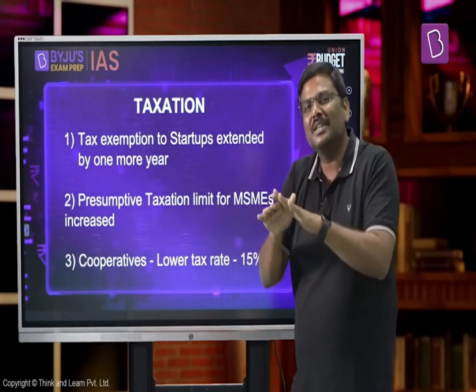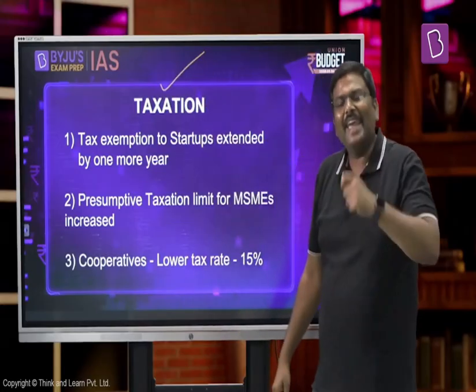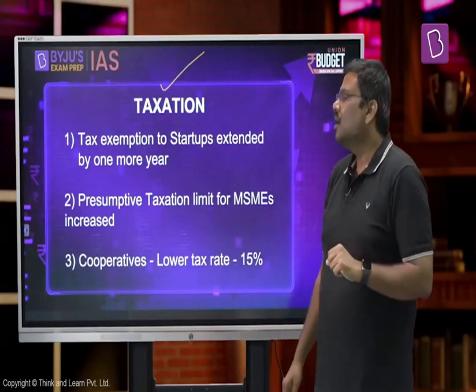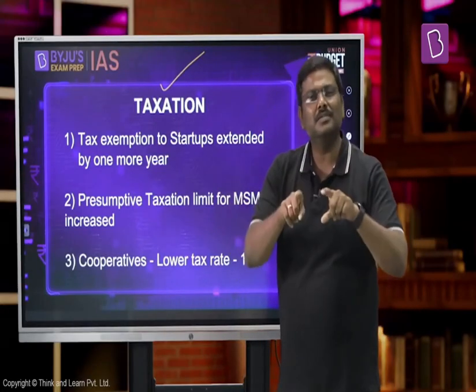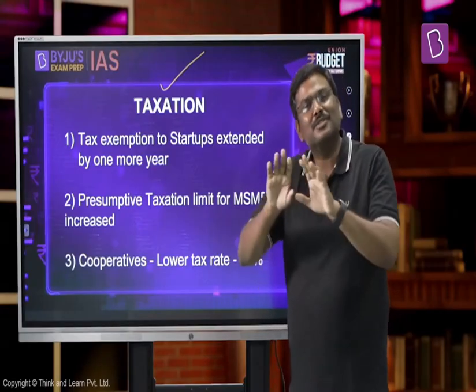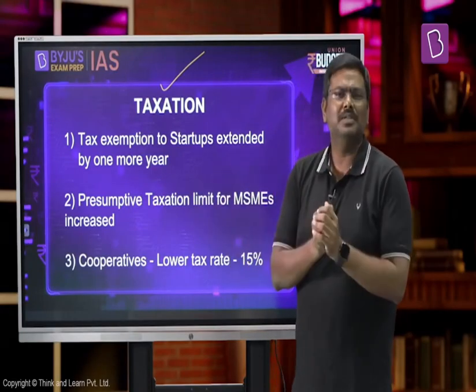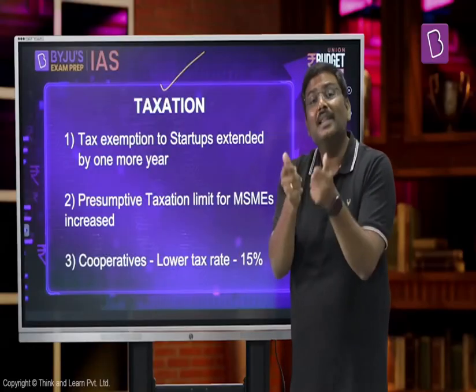Now, this is the most important announcement that the finance minister has done in all these 7 key pillars. But should we stop the discussion of the budget after covering 7 pillars? Of course, no. Right, the key area that most of you are waiting for to hear about is taxation. Let's start. Now, a large number of announcements have been done by the finance minister, starting with indirect taxes, where basic customs duties have been reduced, customs duties have been slashed, etc., to promote production of lab-grown diamonds, to promote the production of televisions in India, to promote the production of mobiles in India, etc.